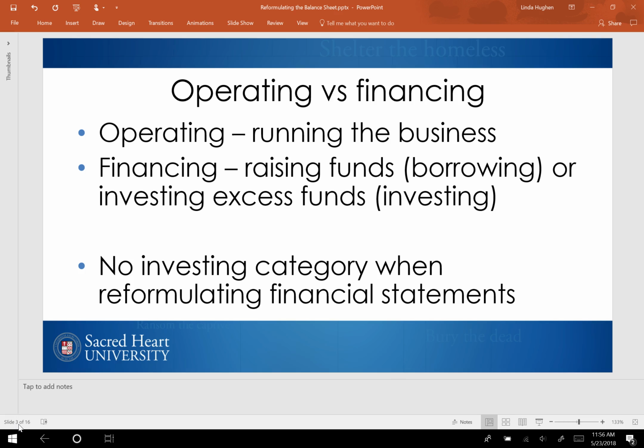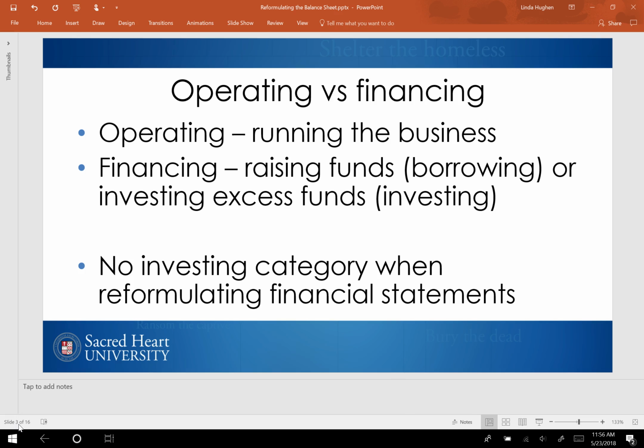We mentioned operating and financing, which might have you thinking about the statement of cash flows. And right now you might be wondering, what about the investing activities that we are ignoring here? Well, what we do is we take the investing activities and we decide whether those investing activities relate to either running the business or putting excess cash into productive use financially.